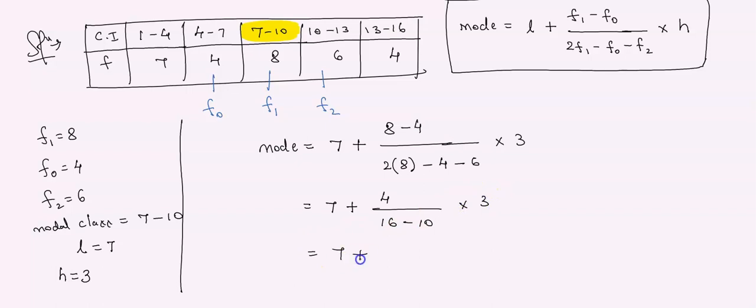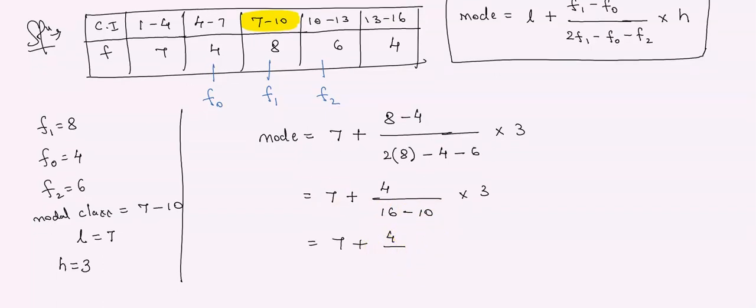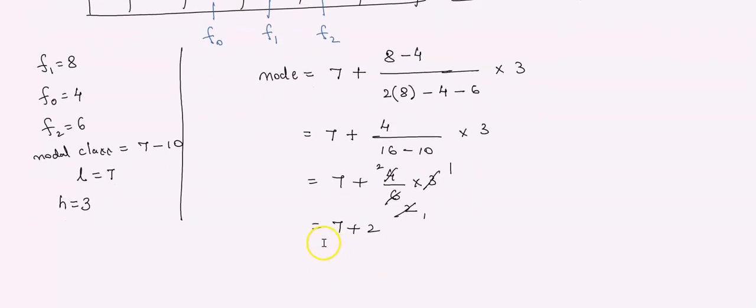Then 7 plus 4 by (16 minus 10), 6, multiplied by 3. Simplifying, that is 7 plus 2, which equals 9.